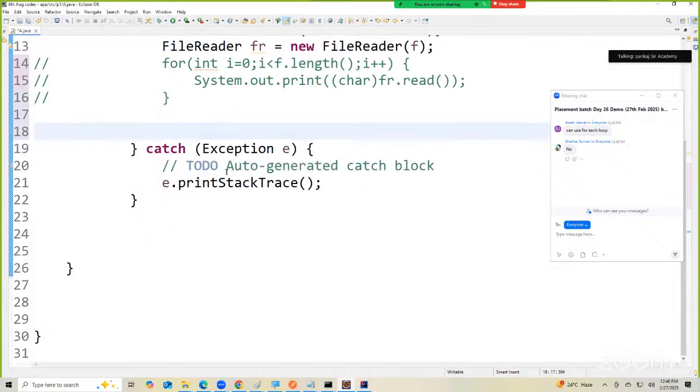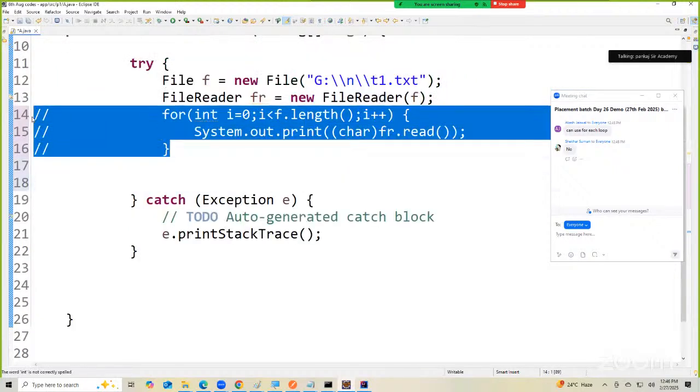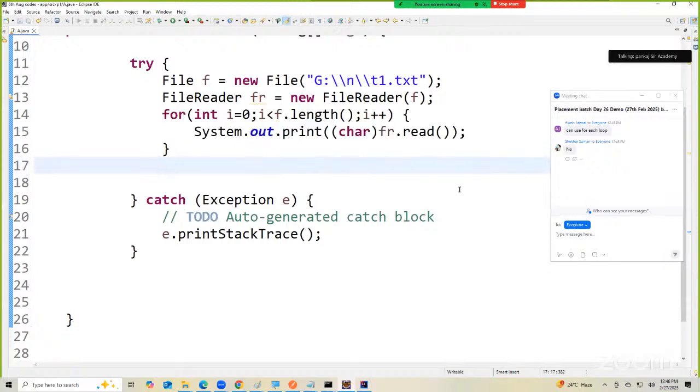I mentioned this point very clearly earlier in my class. For each is exclusively used with data structures. For now, we are using that with an array. An array is one of the simple data structures. With a data structure, for each will work. It is exclusively designed for data structures. I mentioned this point. Yes or no? I mentioned it, I remember, you don't remember. Right? Make a note of it quickly.